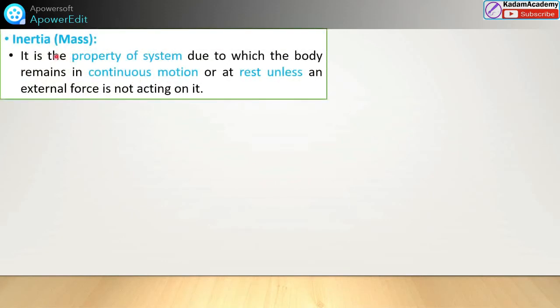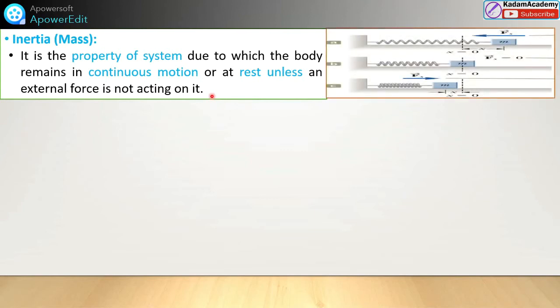Next part is the inertia or mass. It is a property of a system due to which the body remains in continuous motion or at rest unless an external force acts on it. That is Newton's first law. See, this is a mass spring, and one side it is fixed and one side is free.